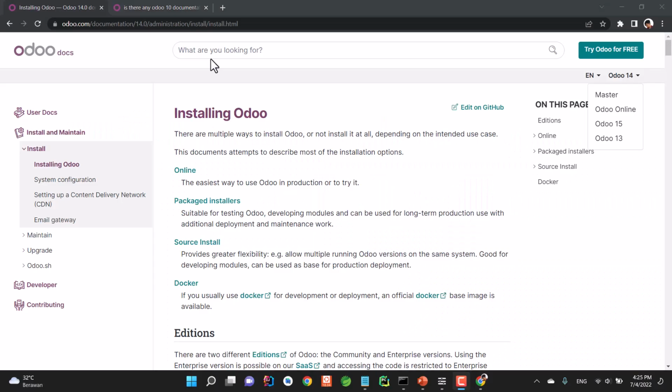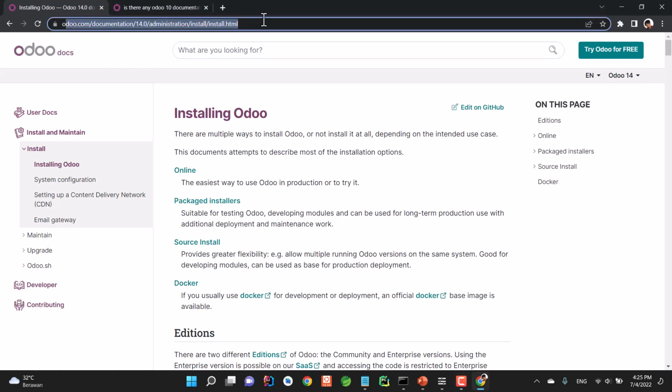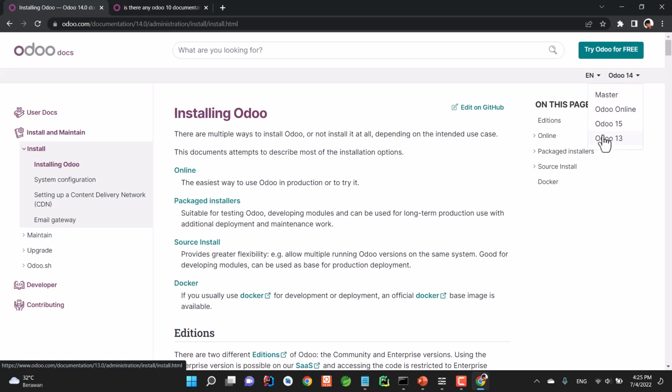Odoo has made good documentation on installing Odoo depending on your operating system. You just need to go to this particular URL and select the particular version that you're using. In this case, I'm going to be using version 14, so I select this one. If you happen to be using an older version, you're not going to see the version listed here.